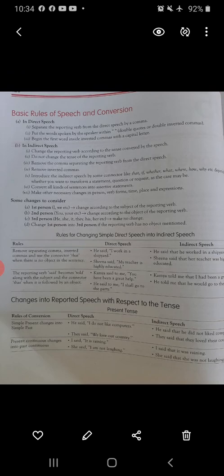Now simple present tense changes into simple past tense, and we all know the verb forms. For going through the direct and indirect or the reported speech, it is a must to know the tenses, because when you know the tenses, only then will you be able to convert it. So the verb forms should be there.